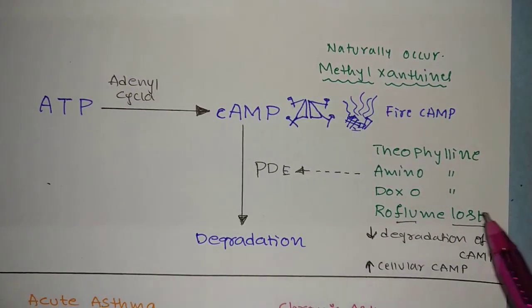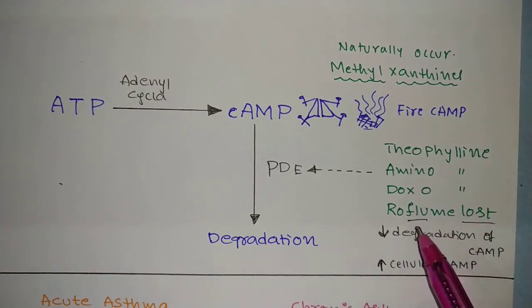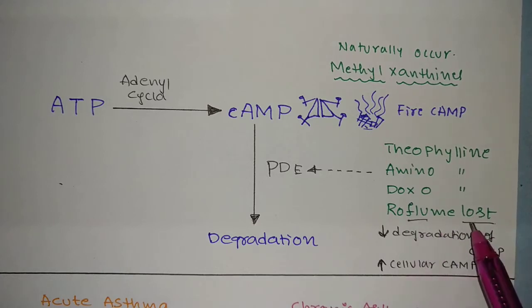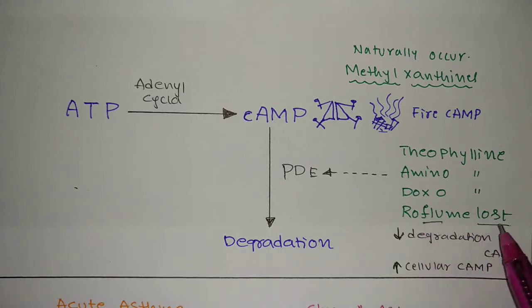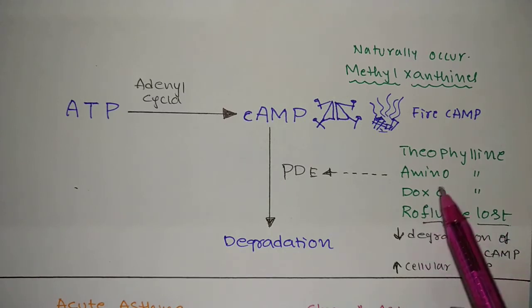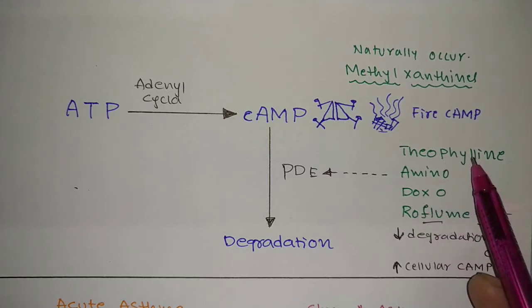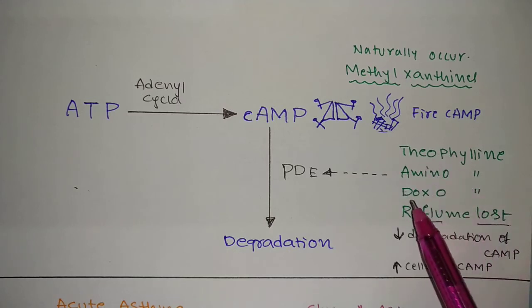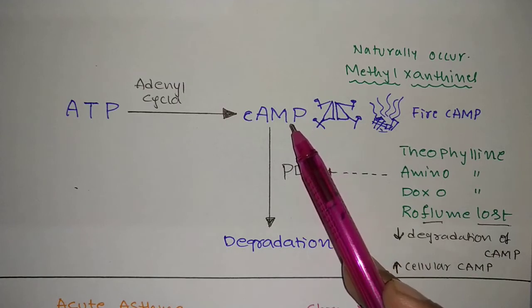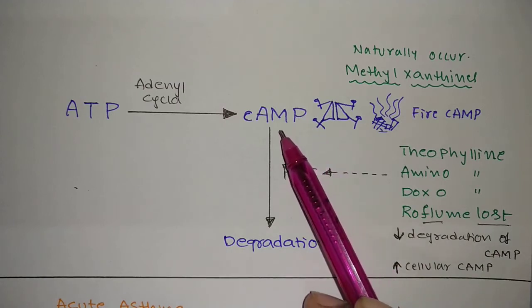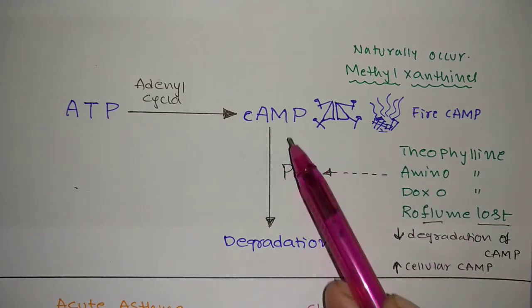And a very important drug is theophylline. See here, theophylline, aminophylline, doxophylline, and roflumilast, flu-last. Okay, because asthma consists of a flu, and it will be lost. Roflumilast. Doxophylline. Phylline you have to give, just like files. Theophylline, aminophylline, doxophylline. We use files to keep certificates, like that you can remember. All these avoid the conversion, the degradation of cyclic AMP, I am calling it cAMP.